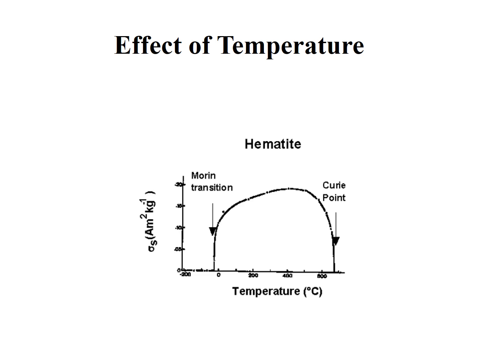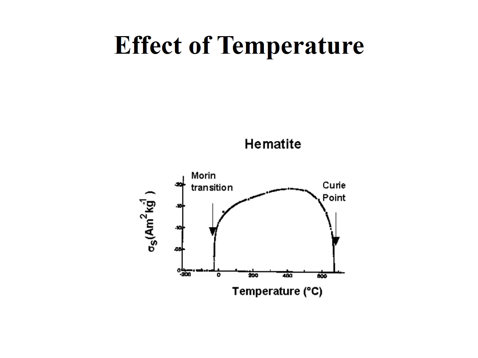So we can see initially when we increase temperature, the value of sigma is going on increasing, and at a certain point, this value with further increment of temperature is going down.